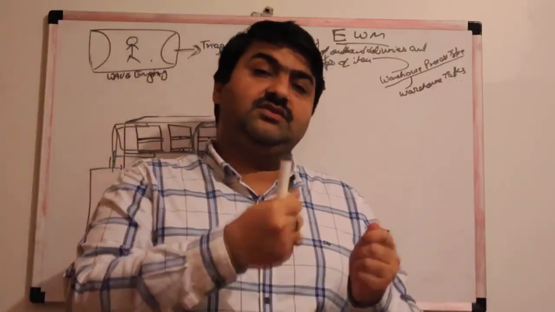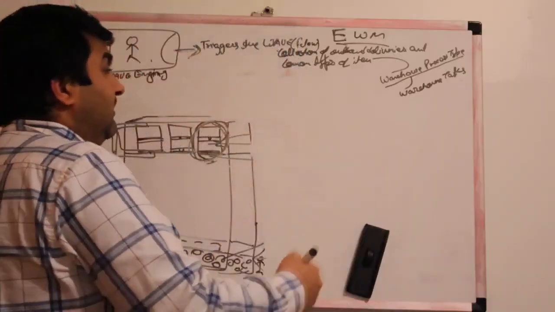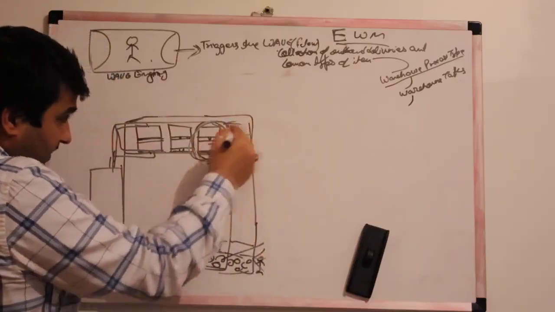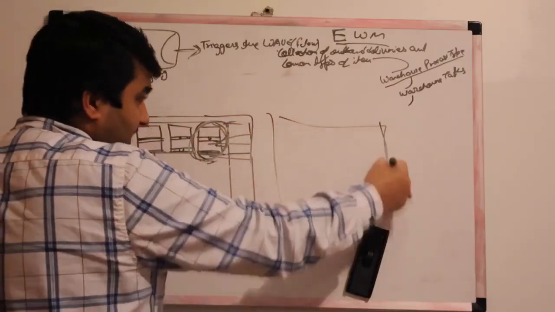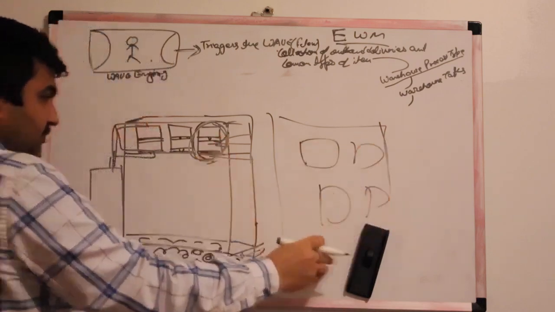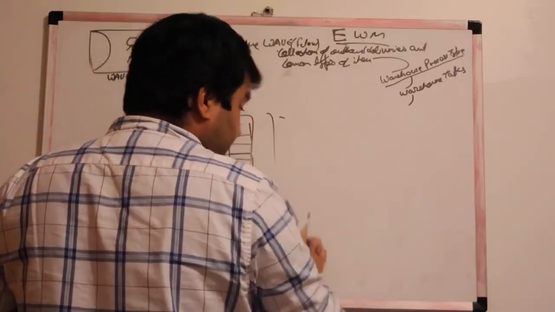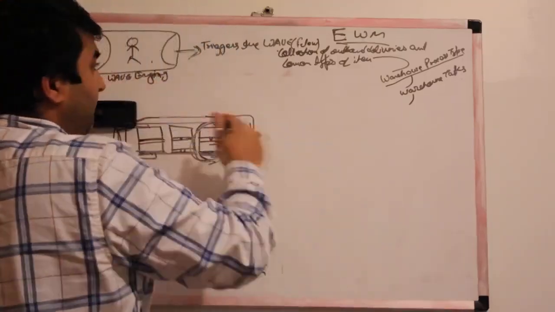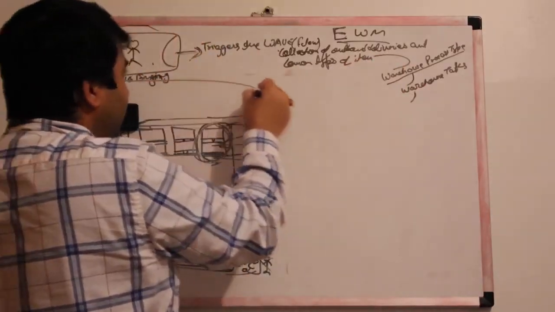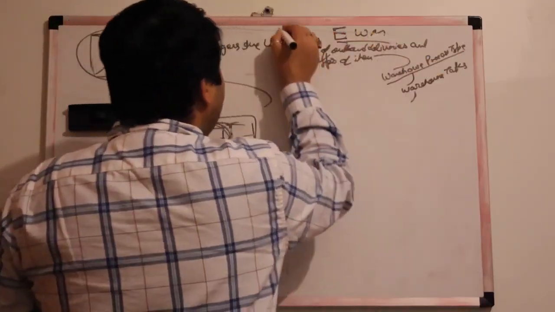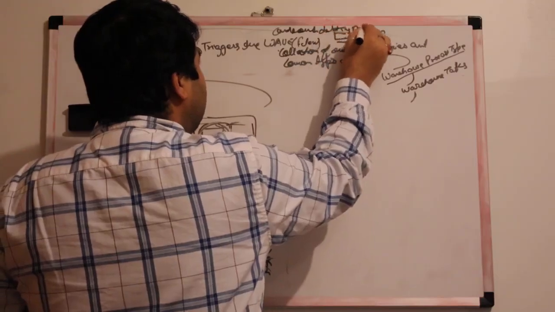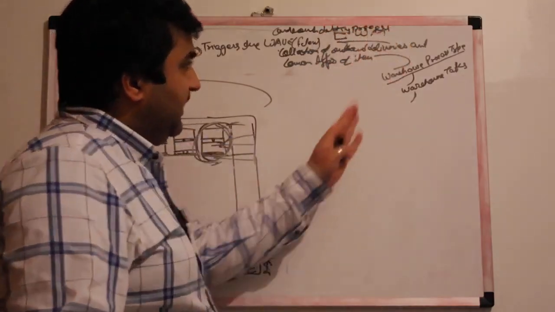Suppose we have multiple bins or different kinds of storage types. We need to pick, so it triggers immediately. Everything is triggering under the outbound delivery process.